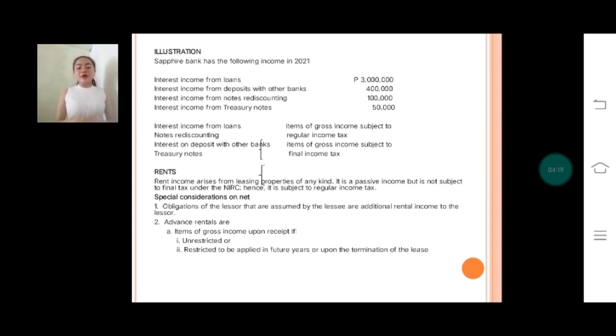Okay, next would be the rent. Rent income arises from leasing properties of any kind. It is a passive income but is not subject to final tax under the NIRC. Hence, it is subject to regular income tax.